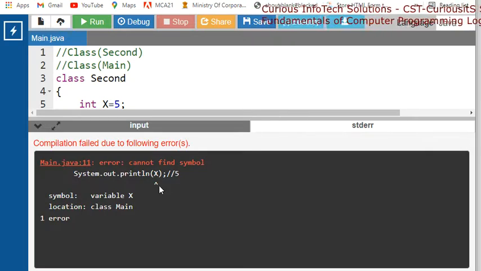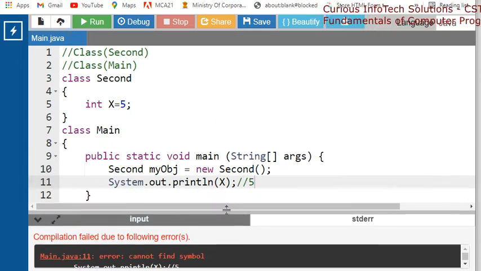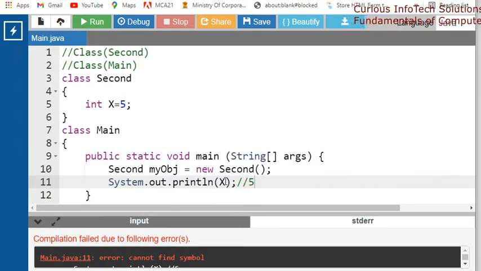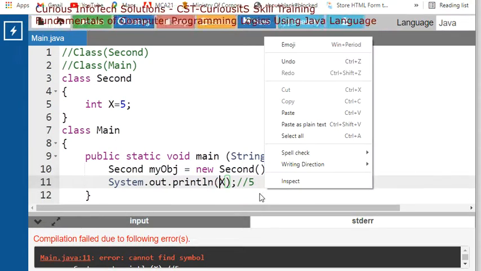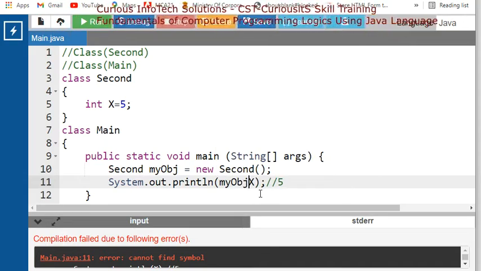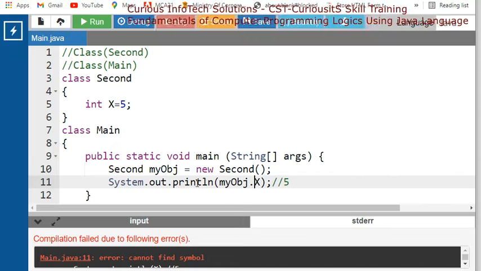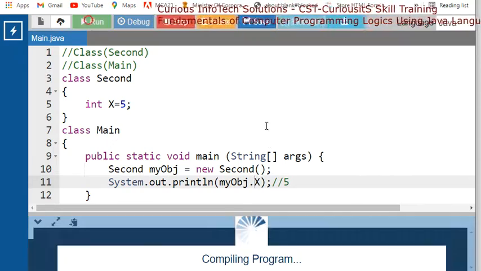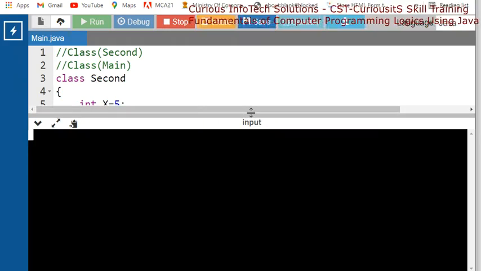Because x is not found by this instruction. तो ये जो x है it should be called by this my object. my object से इसे कॉल करेंगे, then we can easily get the value of this x as 5.